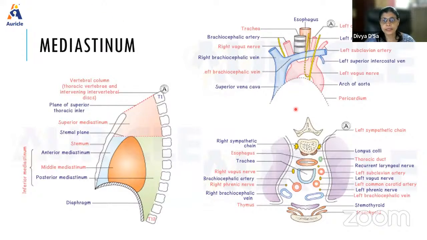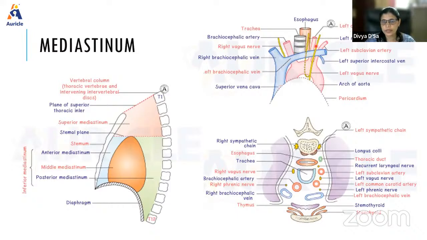And the contents here. So contents, what do we see in this? So here, this is a transverse section. This is like from the anterior view, what we see. Okay. So at this level, so what we are seeing here, we are seeing the arch of aorta with these three branches. The trachea, esophagus is seen. The left vagus as well as the left recurrent laryngeal nerve is seen. The right vagus here. Then these are right and left brachiocephalic veins. And this is the superior vena cava.